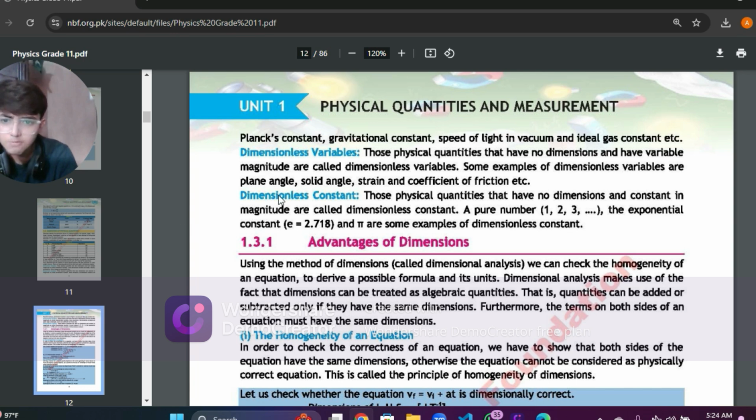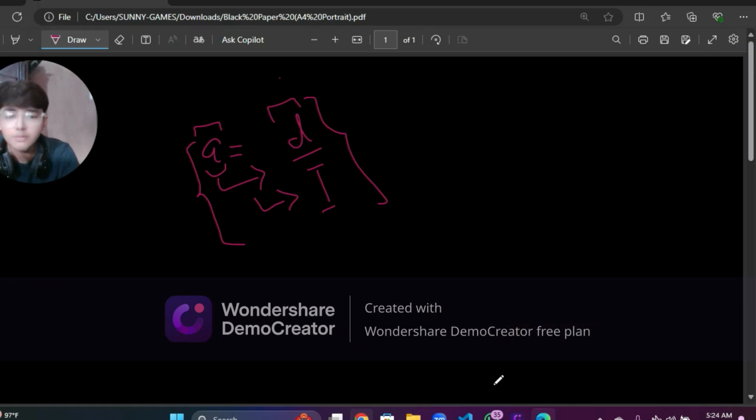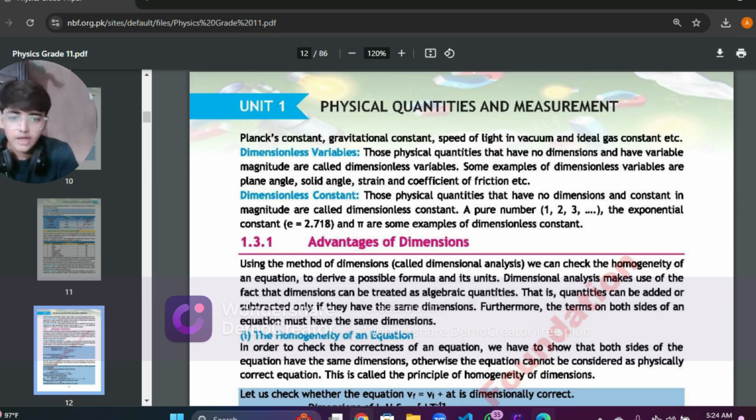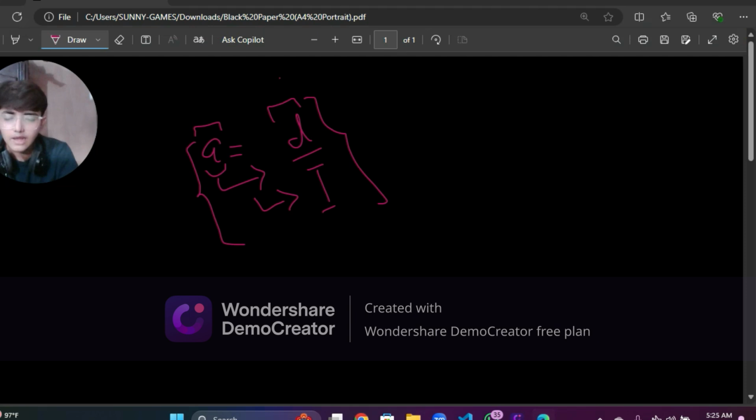Let me just explain this whole scenario in very simple words. Now, if I have anything that has a magnitude that is constant, it is called a dimensional constant, such as K in the formula for resistance.